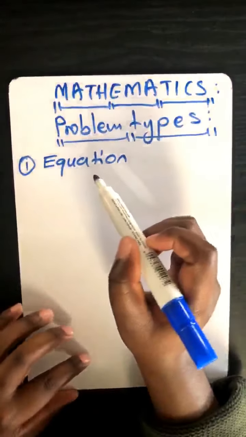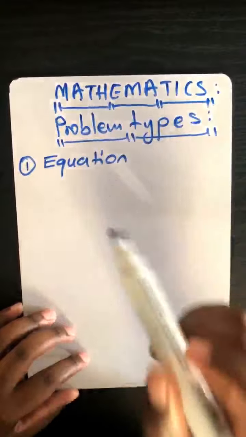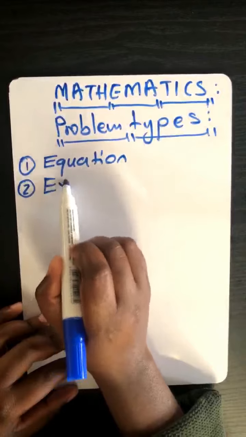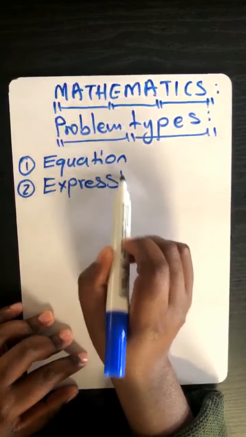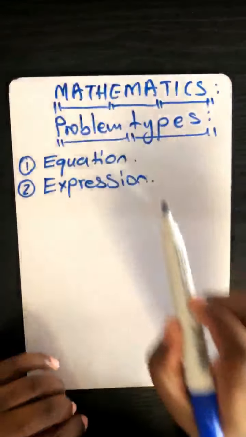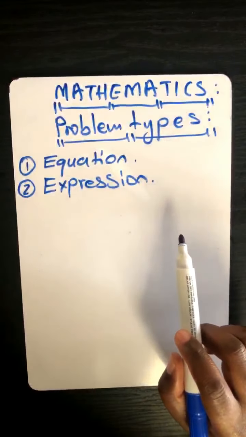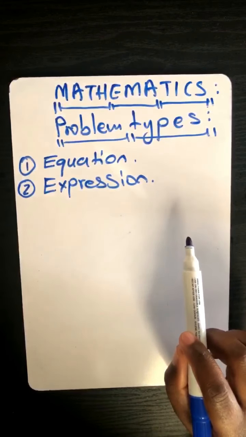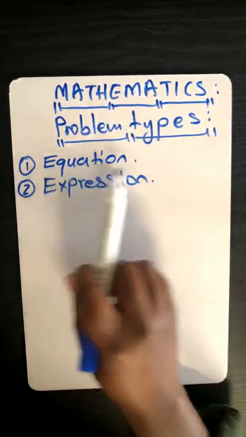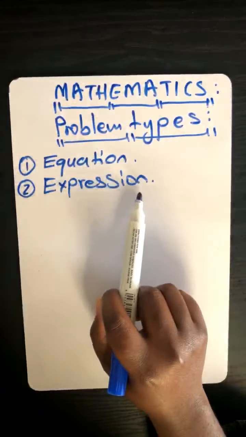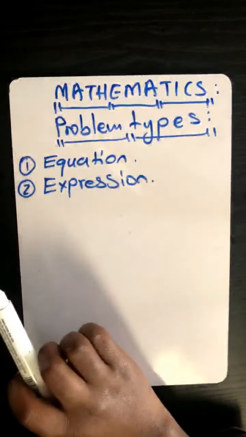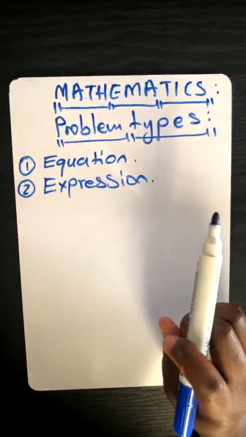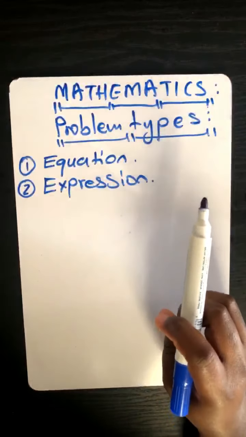Okay, so I want to take you through number one, an equation, and number two, what we call an expression. These two are what we call maths problem types. That means in maths, you might be given an equation or an expression. And again, you might be given something else. But for our lesson, I will take you through these two. As we go deeper, I'm going to introduce some more types of problems.